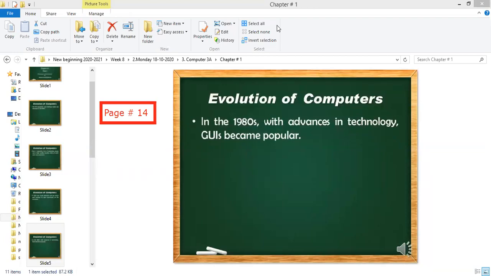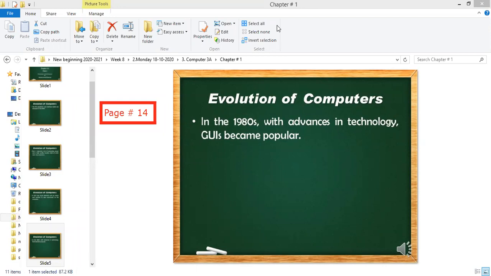Okay. So, after the making of GUI in the 1980s, with the advances in technology, because technology is changing every day, from the old times till now. The mobile you purchase today becomes old after one week, and new mobiles come in the market with new advancement in technology. So advancements were also done in the old times. In the 1980s, with the advances in technology, graphical user interface became popular.